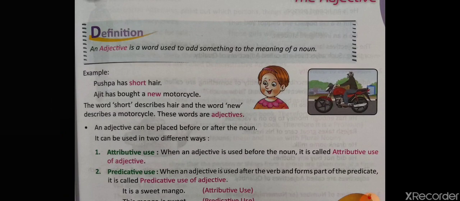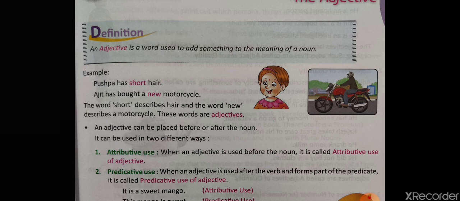if we have short hair, or long hair, or fair skin, or dull skin, alright, so these are what? These are something which tells us the quality of a thing that we have. It does not matter whether the thing is a non-living thing or a living thing, it has to be a noun. So whenever a word is telling us about the quality of a particular thing, we call that word adjective.